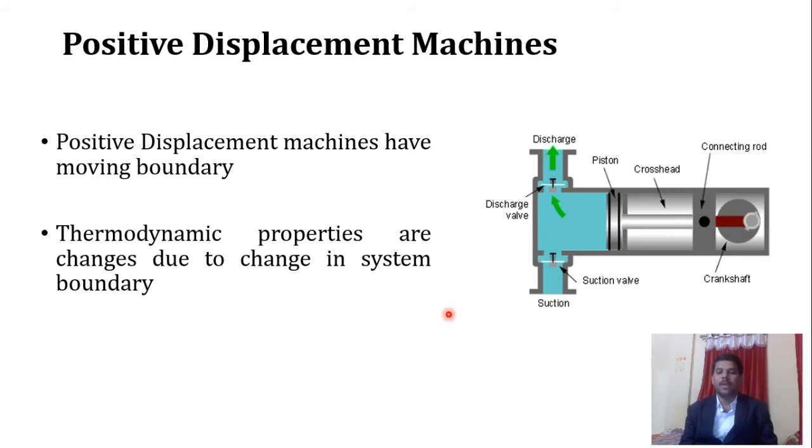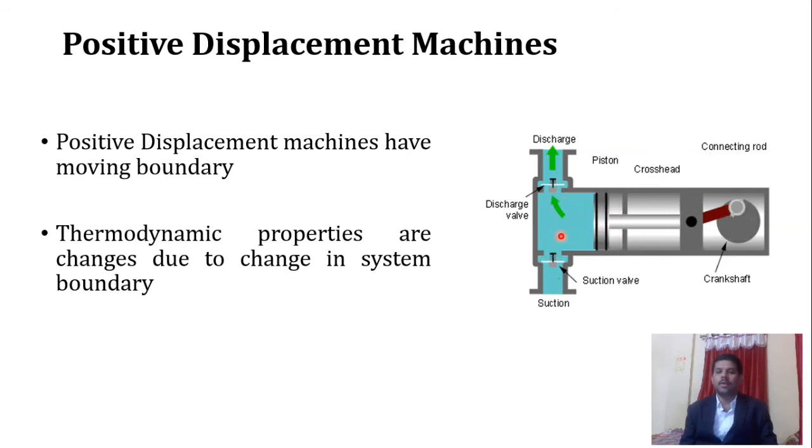We all know that any air or gas is supposed to transfer from one medium to another if there is a pressure difference. So because of the pressure difference, atmospheric air accumulates in this particular cylinder. After that, when the piston moves, this valve gets closed, and this one is also closed.